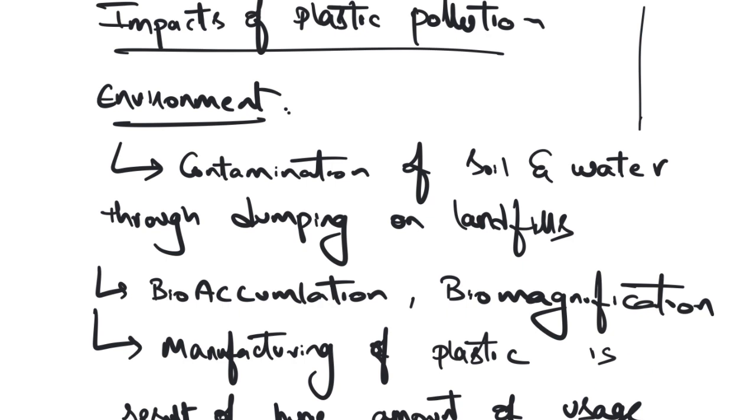This is also associated with global warming and climate change. How? Plastic manufacturing itself requires a huge amount of fossil fuels. So a large amount of carbon is being used to generate plastic. Now, if you are creating more and more plastic without properly recycling or reusing it, a lot of plastic is being generated, and in this process a lot of greenhouse gases are being released. So it's a problem associated with global warming, greenhouse gases and climate change. So these are the environmental problems associated with plastic pollution.